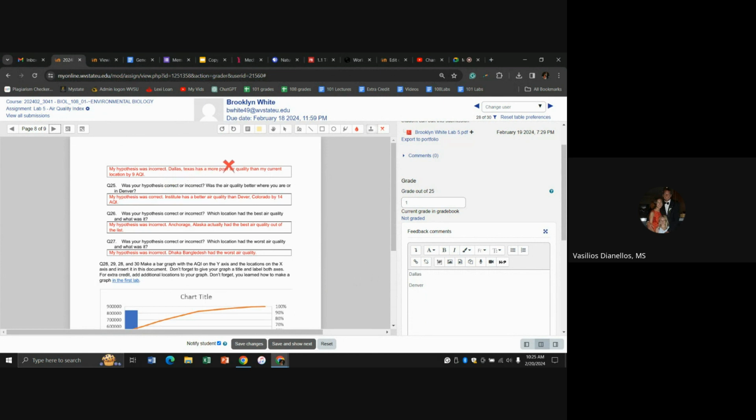Dallas, more poor air quality. Good. Denver, Institute has better air quality. Good. So that's correct. All right. So that's all correct. Anchorage, air quality out of the list. I had to mark one wrong there.